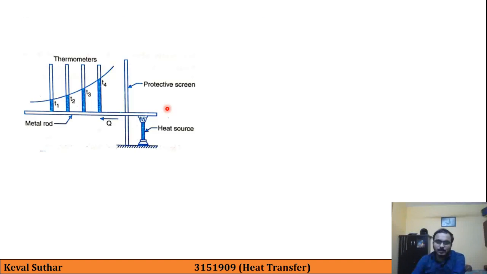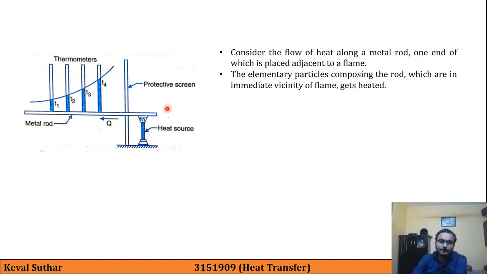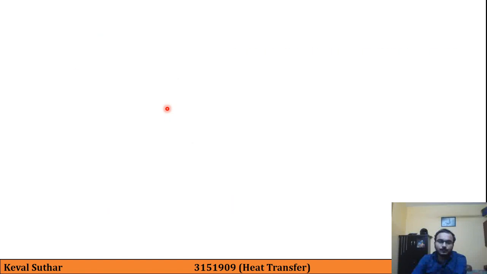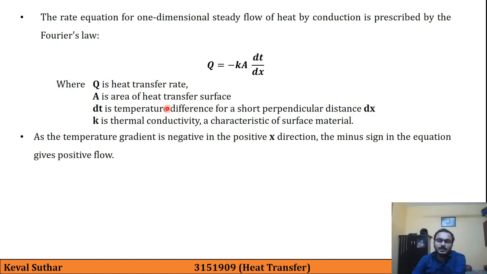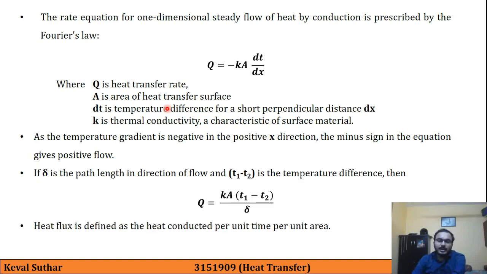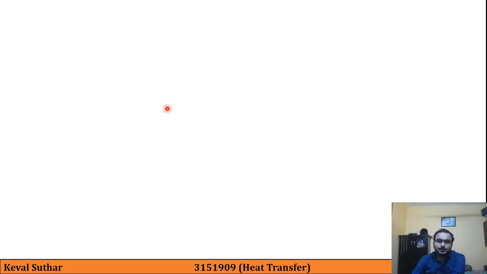Then we took a simple example of a metal rod which is heated at one end. Then we studied Fourier's law, which is only applicable for one-dimensional steady flow of heat conduction. And we will study thermal conductivity in our next lecture. And we also defined heat flux.